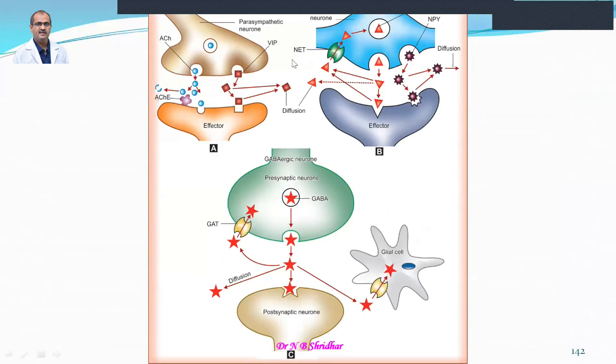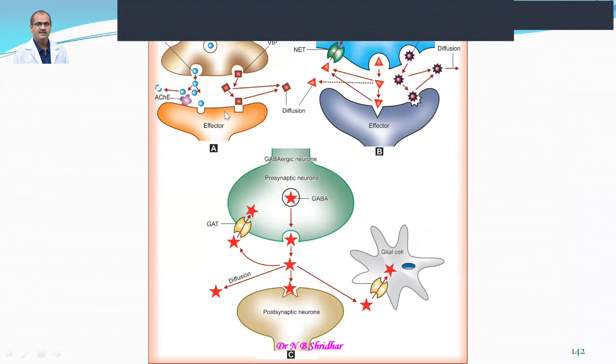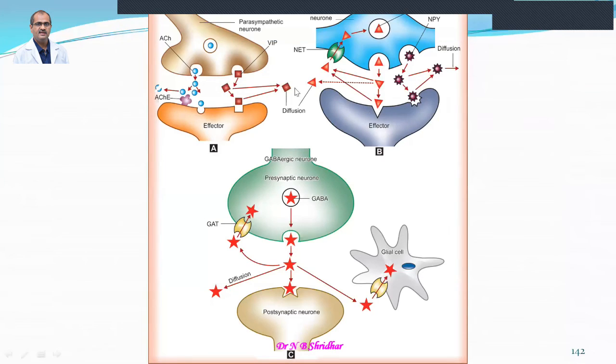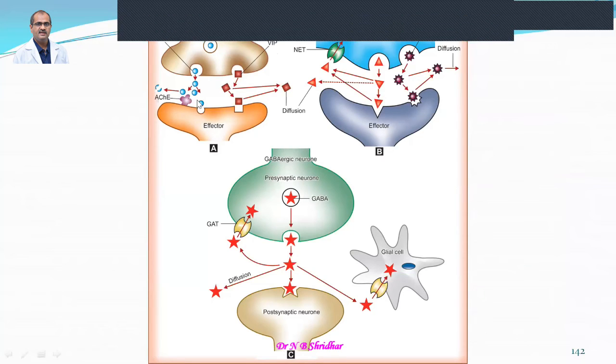Once again, this is a further explanation. Here there are two types of receptors. One is the cholinergic receptor and this is the adrenergic receptor. Here, of course, the parasympathetic neurons release acetylcholine, along with vasoactive intestinal polypeptide and many other substances. They are all known as co-transmitters. On the effector cells there will be the receptors for acetylcholine.